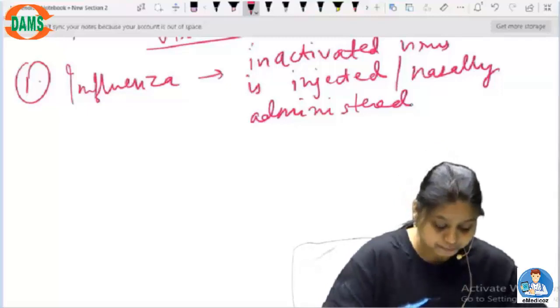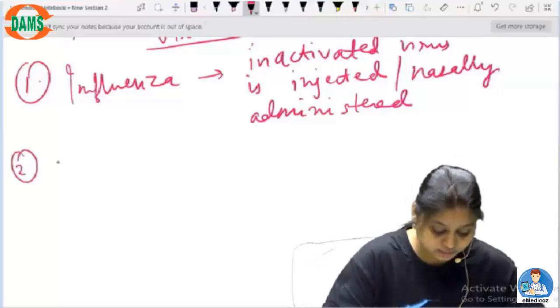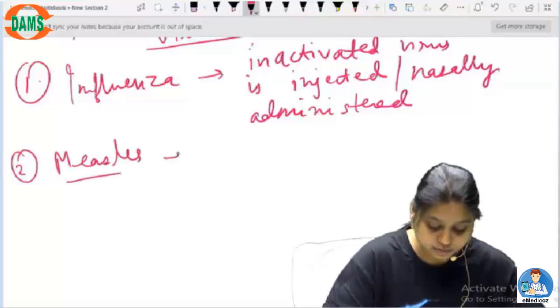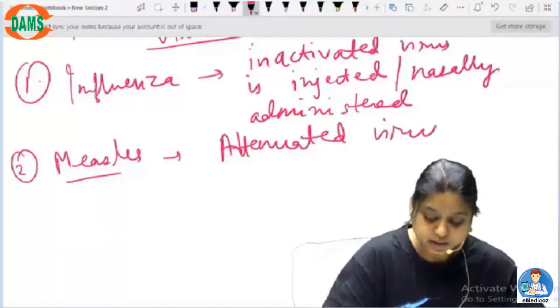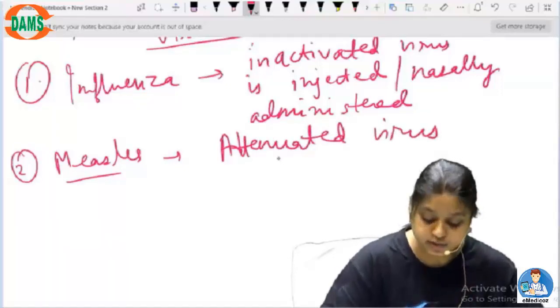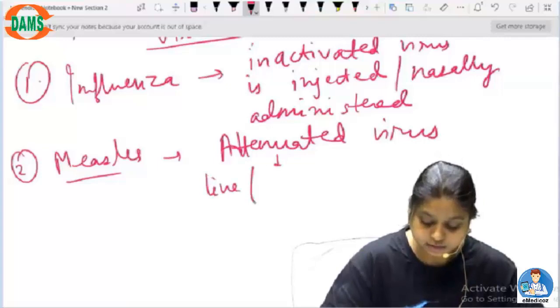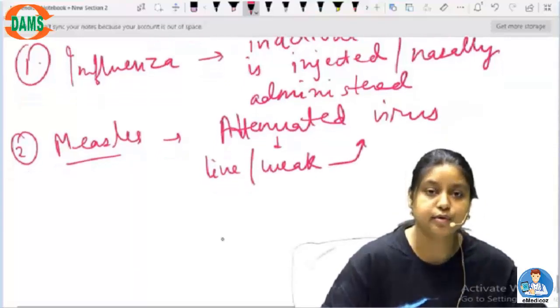Okay. Then second is measles. For measles, we use attenuated virus. That means the virus is not dead, it is live, but it is weakened. Okay. Live weak virus is used as a vaccine for measles.